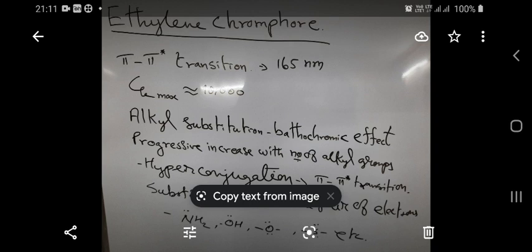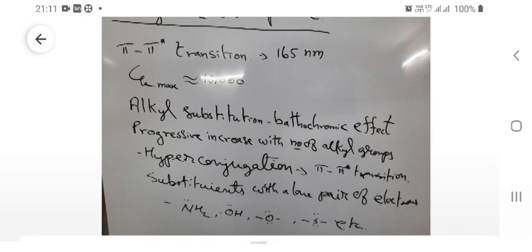In the previous lecture, we saw the terminology that is used in UV visible spectroscopy. We saw what is meant by a chromophore, what is meant by auxochrome, what is meant by bathochromic shift, hypsochromic shift, what is meant by hyperchromic and hypochromic effect. And we saw the different bands that are obtained by the electronic transitions in UV visible spectroscopy.